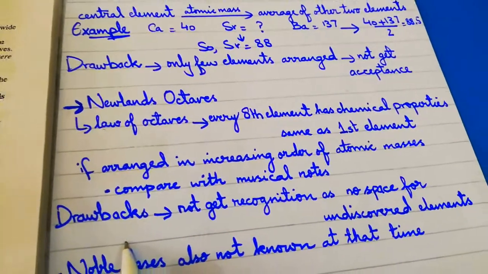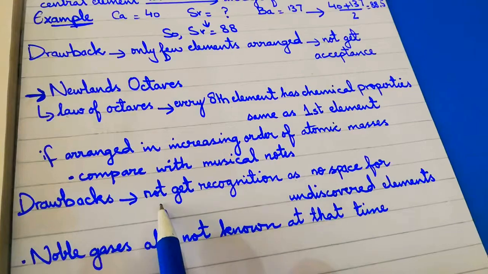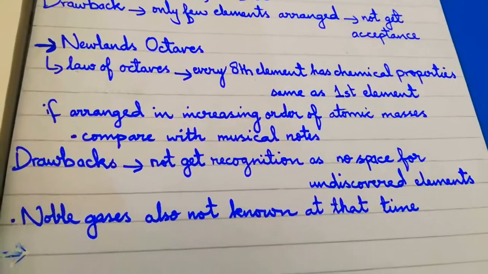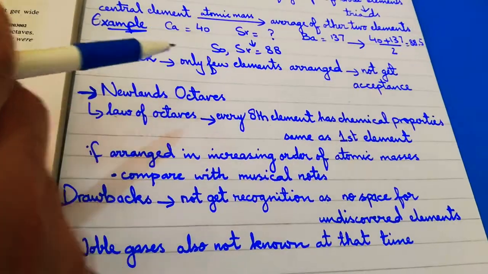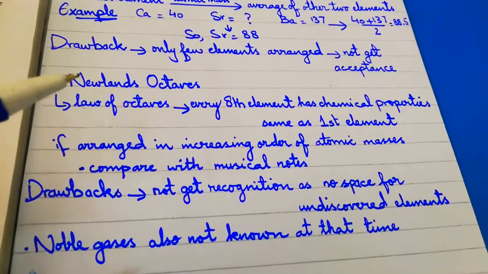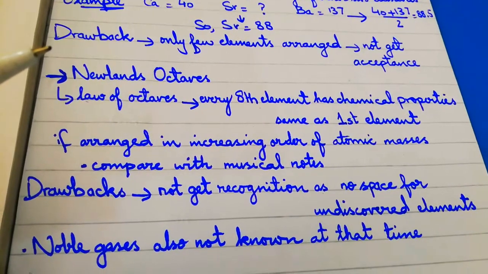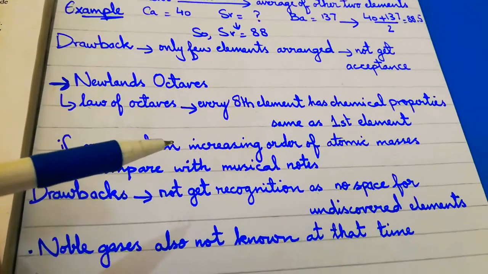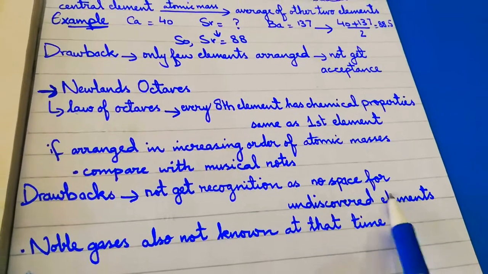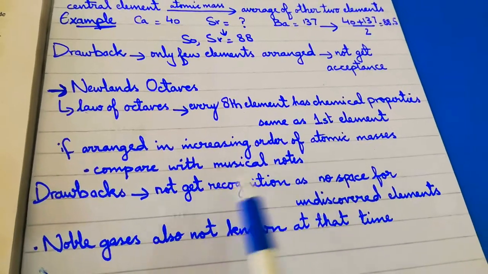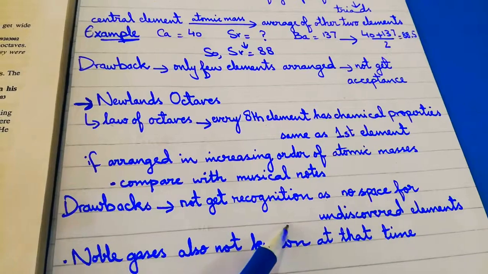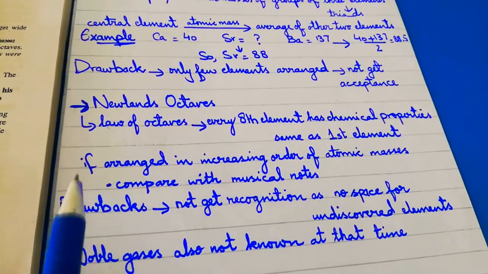What are the reasons behind that? Because Newlands left no space for undiscovered elements. When Newlands gave this idea, at that time, elements were still being discovered, and Newlands left no space for the undiscovered elements. And for the elements which were going to be discovered afterwards, there would be no space in Newlands' octaves. Because of this reason, this concept was rejected.